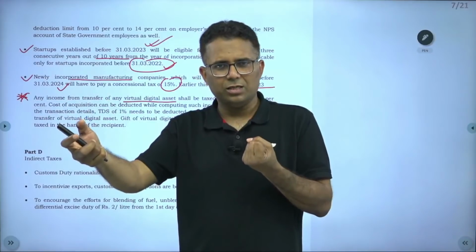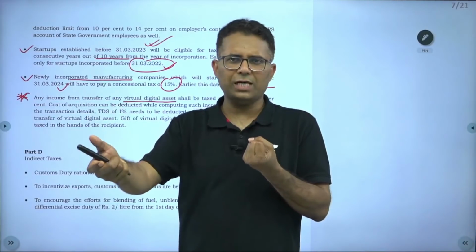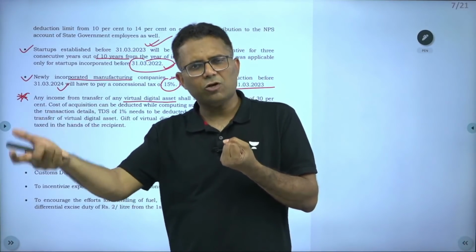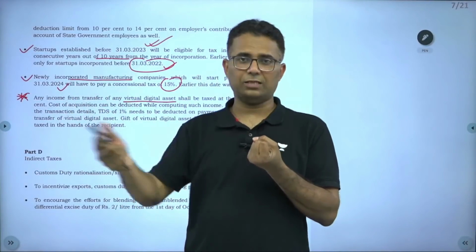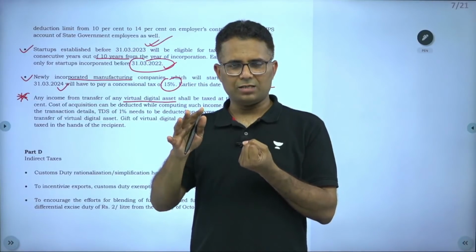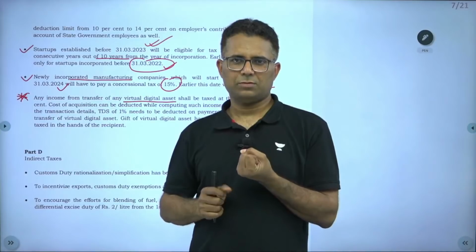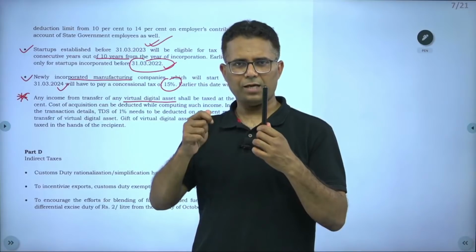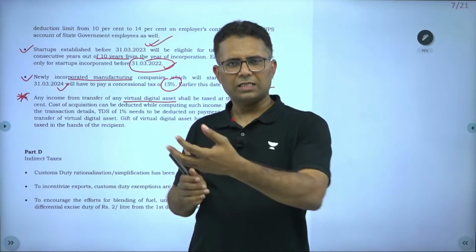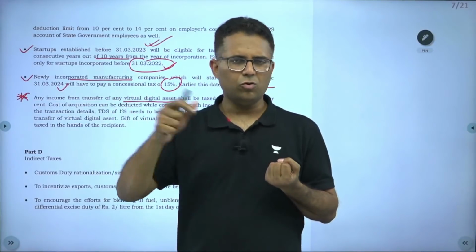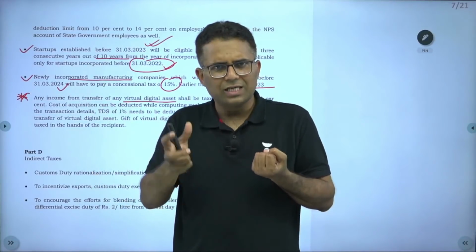If I purchase a phone and pay in crypto asset, can the shopkeeper deny? Yes, he can deny, because it's not a legal tender. Gold he can deny, silver he can deny, cryptocurrency he can also deny. But if he is willing, he can accept it. All these are assets. If I purchase this pen, I can pay 4 pencils in return if that person is willing to accept. In the same way, I can pay in gold, silver or crypto asset. Cryptocurrency is not currency at all. It's just another class of asset.